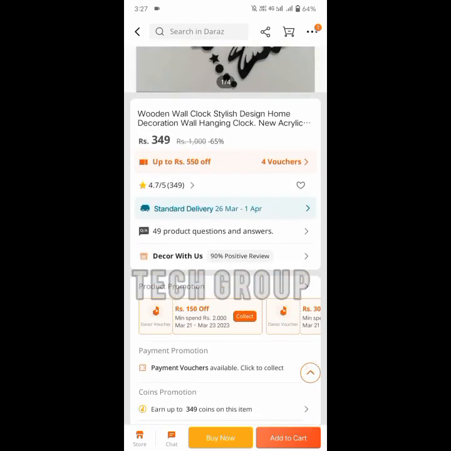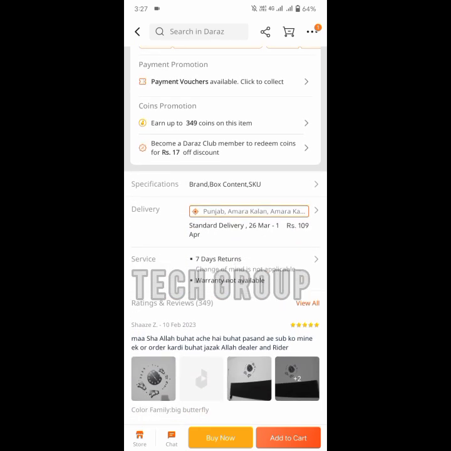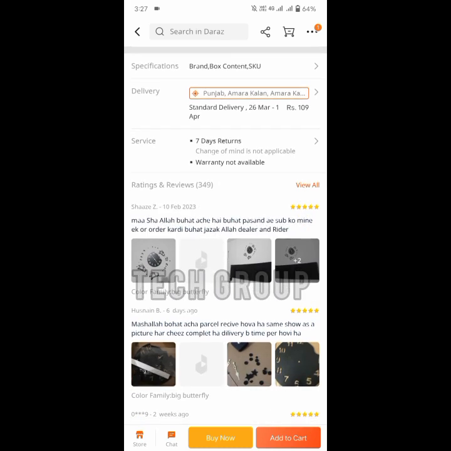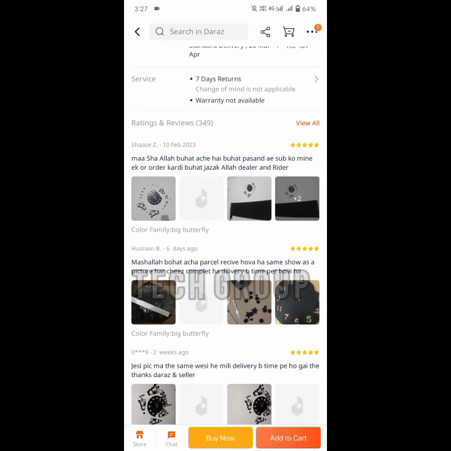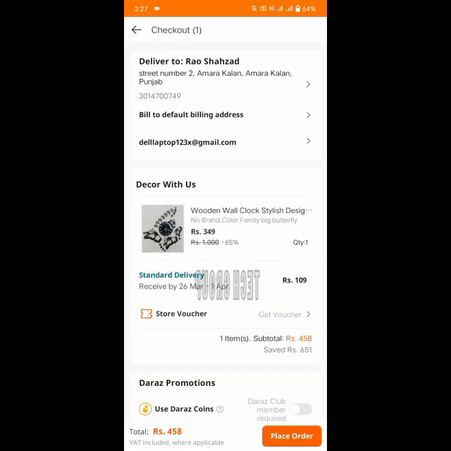So set all the things. Here you can see the product details, 7 days to return, no warranty. Read all the things and then click on the pay now button. When you click on the pay now button, you will see checkout.